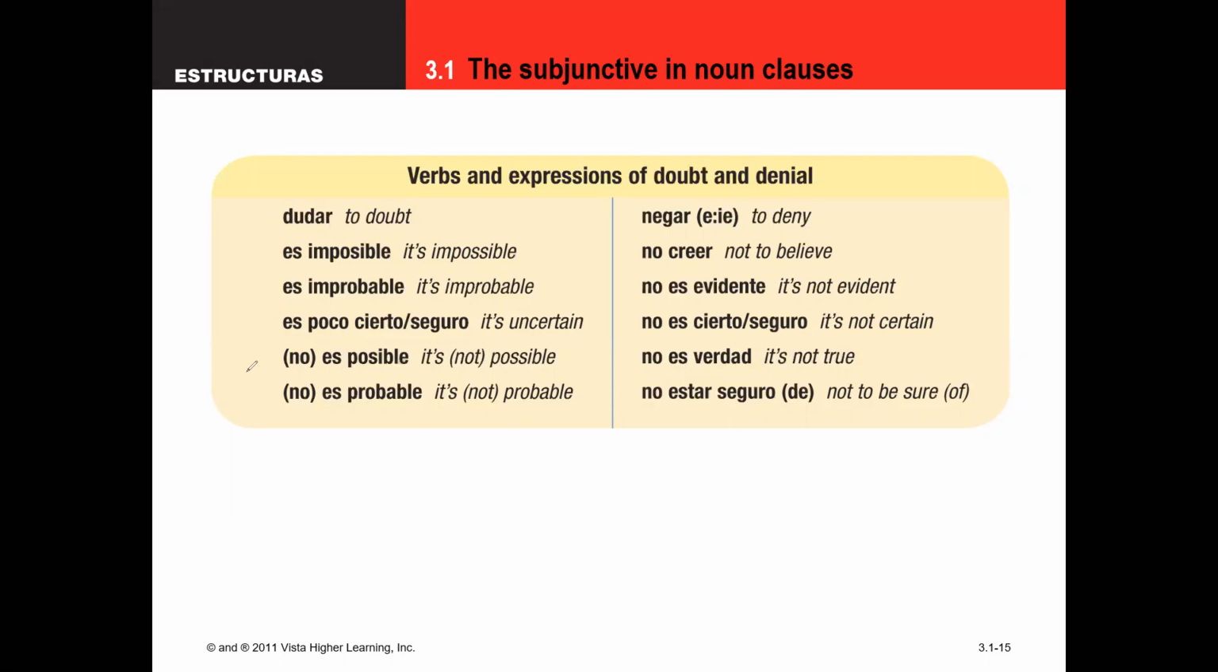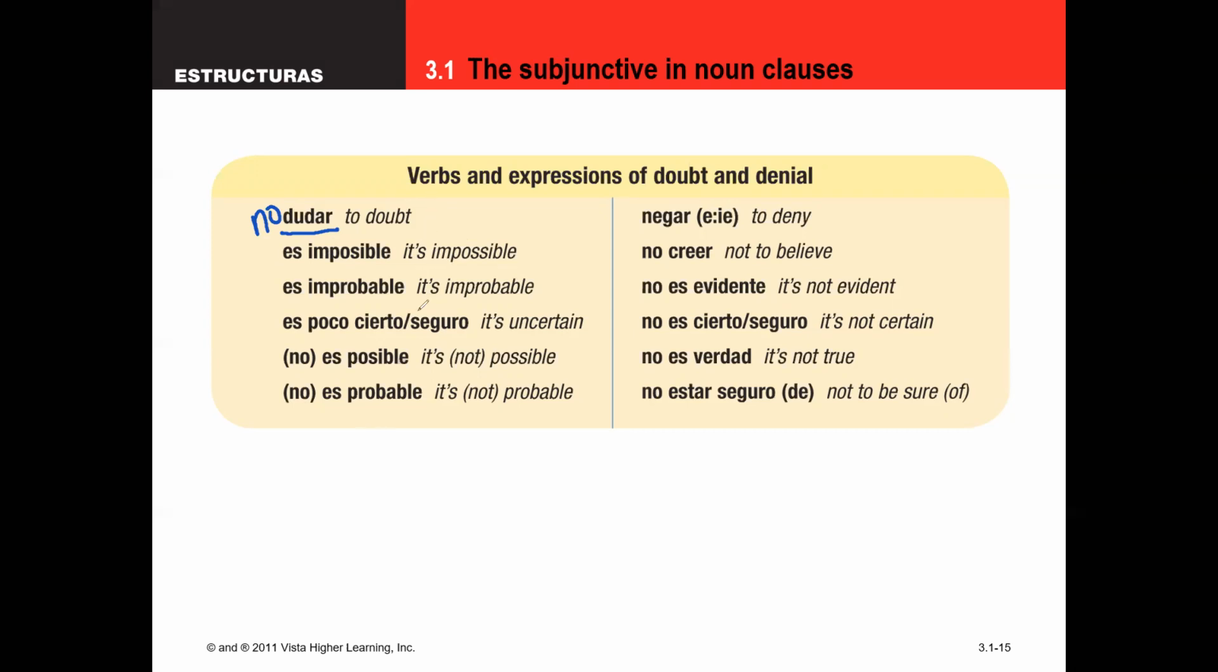The one thing that's weird about it is the nuance. Whenever you have doubt, like dudar, in the main clause, that means you're going to use subjunctive in your subordinate clause. However, if you put a no in front of that, what you're essentially doing is negating the doubt, and now in your subordinate clause you are going to use the indicative. So a little bit weird, something you've got to remember.